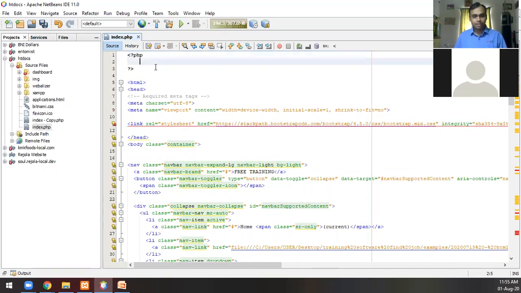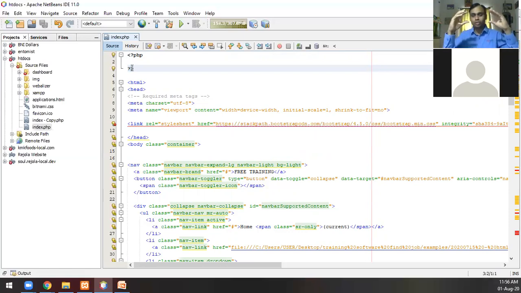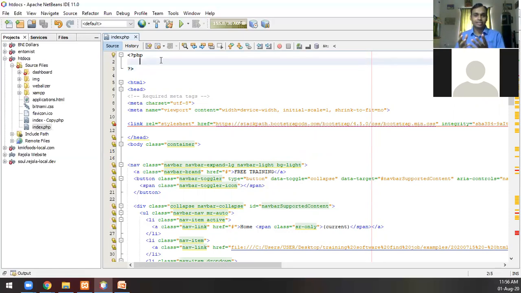Of course, now this has changed. I've seen it, but I'm still going to stick to this classic way of writing PHP code. So when you write like this, a less than symbol and question mark PHP here, and a question mark and greater than symbol here, it's like closing the PHP code. What you're basically telling the Apache server or the Linux server which is running through XAMPP is that whatever I'm going to write here is PHP code.